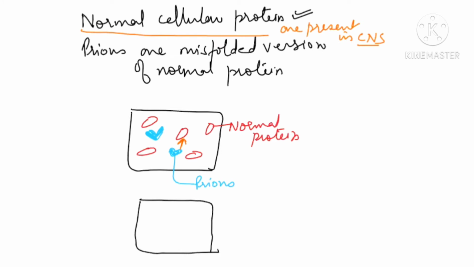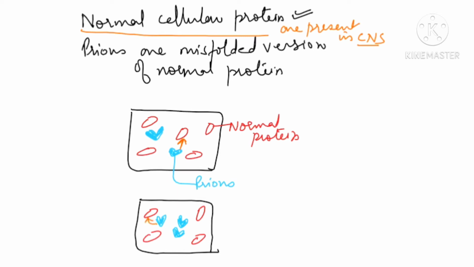Let us just try to count. See here, earlier there were only two prions. One prion was this one, and the second prion was this, already present. Now this normal protein also became a prion. This is the way they are making other normal proteins into the misfolded form, because they are actually the misfolded version of the normal protein. Again try to understand, now it will combine with this and it will do this.